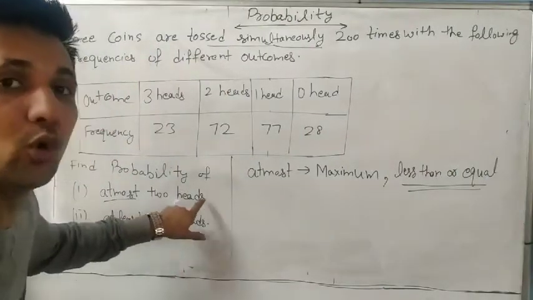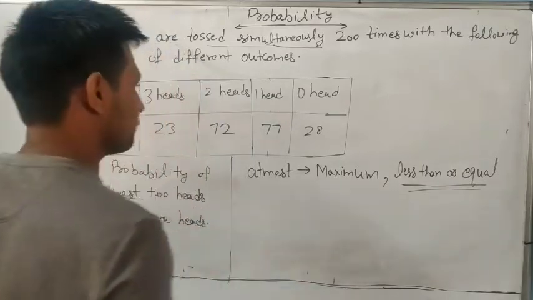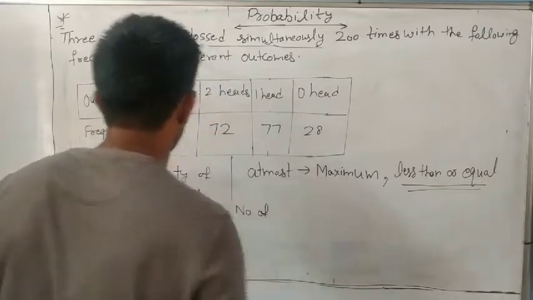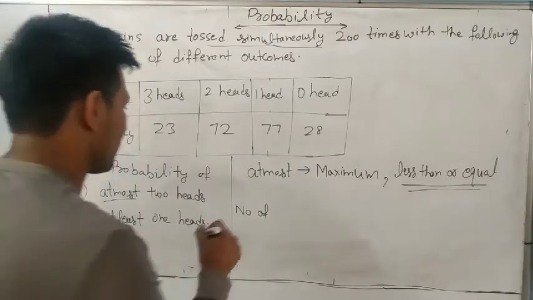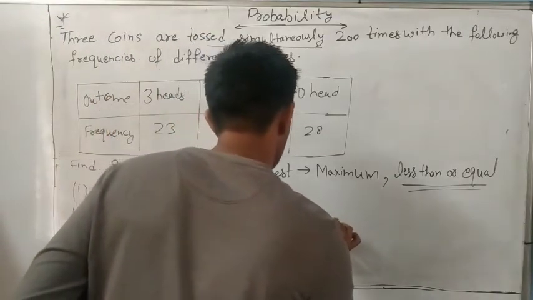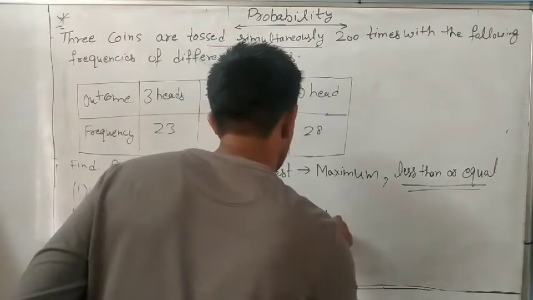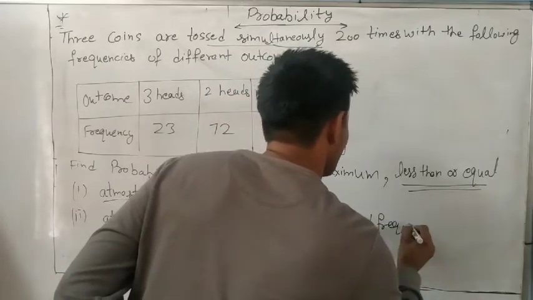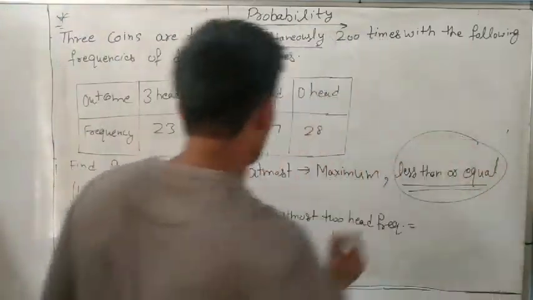So what is the question here? At most 2 heads. We will have to find the probability of at most 2 heads. Number of at most 2 heads, frequency. At most means, what did I tell you? Less than or equal to.